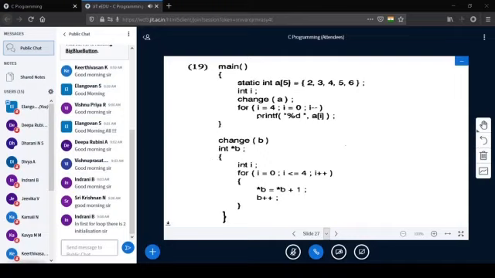Yes, of course. It is not initialization. It is coming after the semicolon. Then this will not be considered as an initialization. This is the condition checking part.